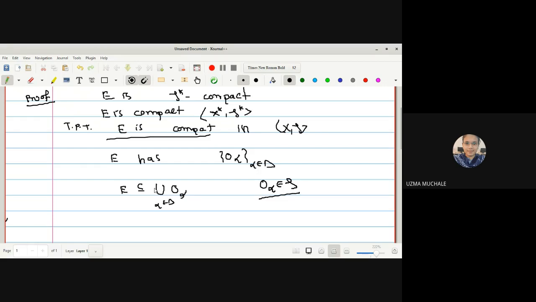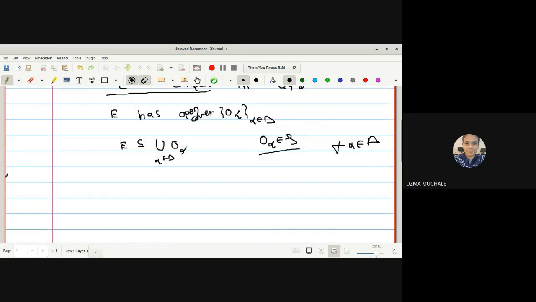That's why we can say that E has a family of open sets which covers E, for all alpha belonging to the index set. Now what is given to us? E is a subset of X star, but X star is a subset of X. So hence I can say that E is a subset of X, and hence I can write E as E intersection with X star.